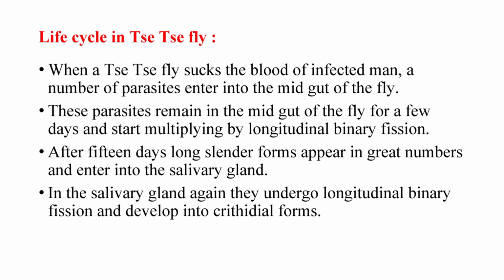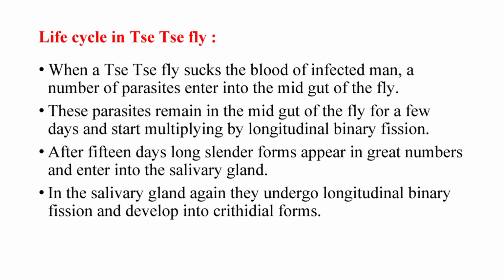Life cycle in the tsetse fly. When a tsetse fly sucks the blood of an infected man, a number of parasites enter into the midgut of the fly. These parasites remain in the midgut of the fly for a few days and start multiplying by longitudinal binary fission. After 15 days, long slender forms appear in great numbers and enter into the salivary gland.